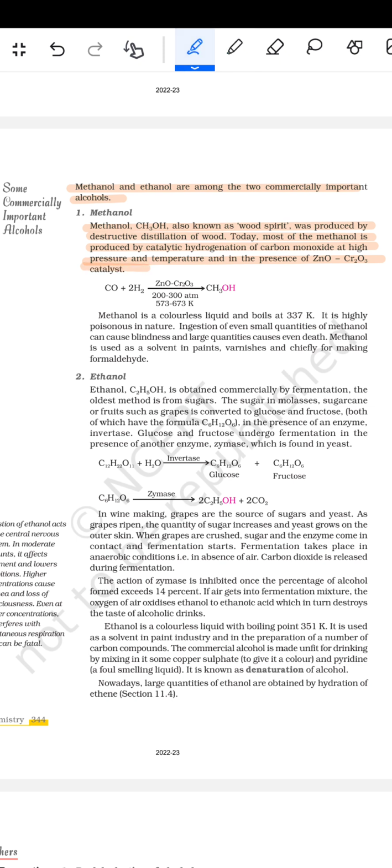For example, CO plus H2 with ZnO plus Cr2O3 at 200 to 300 atm and 573 to 673 Kelvin gives CH3OH. Methanol is a colorless liquid and boils at 337 Kelvin. It is highly poisonous in nature. Ingestion of even a small quantity of methanol can cause blindness and a large quantity can cause even death. Methanol is used as a solvent in paints and varnishes and chiefly for making formaldehyde.